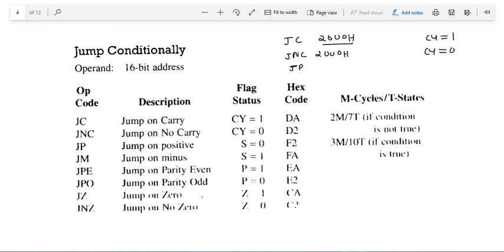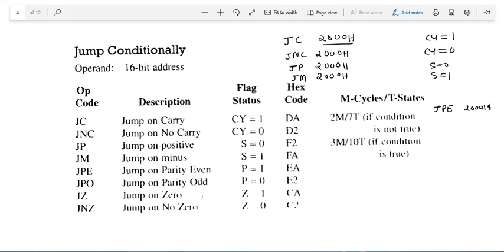Now, in the same manner, we have the instruction JP 2000H, for example. Jump P means jump if positive. Positive means if sign flag equal to 0. So it will check if sign flag equal to 0, then it will jump to this location. In the same manner, we have the instruction jump if negative, JM. Negative means if sign flag equal to 1. If sign flag equal to 1, then the program will jump to this location.